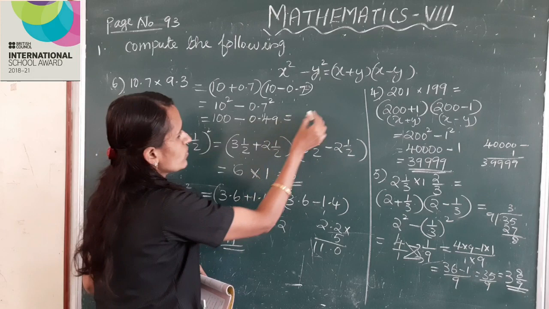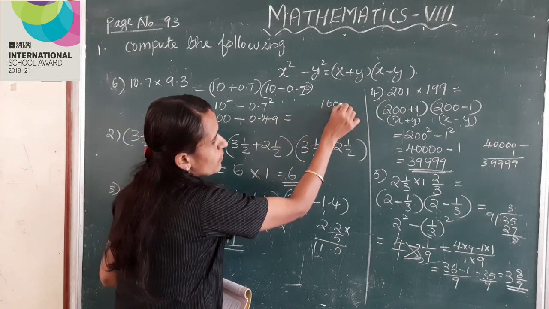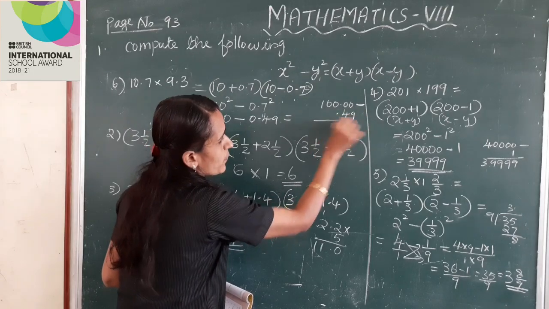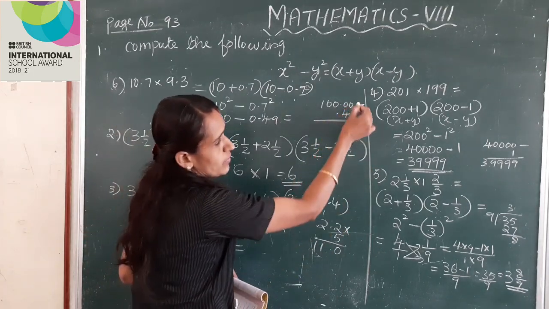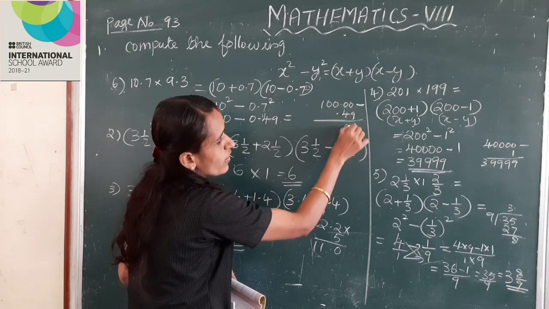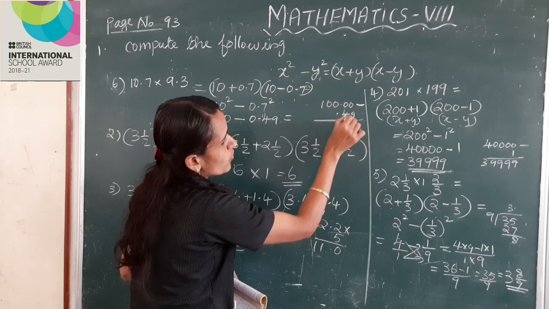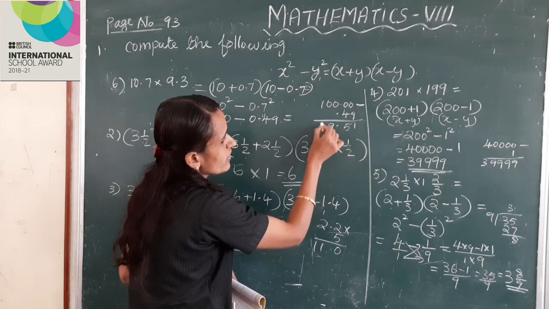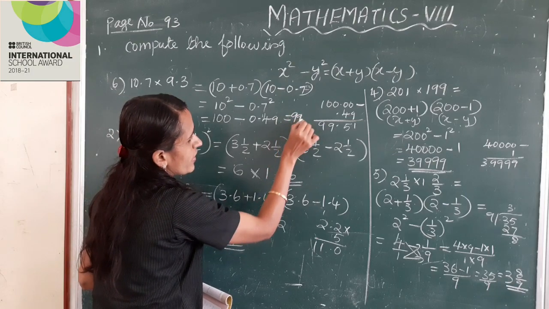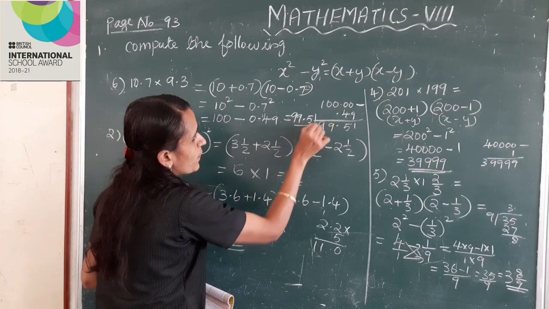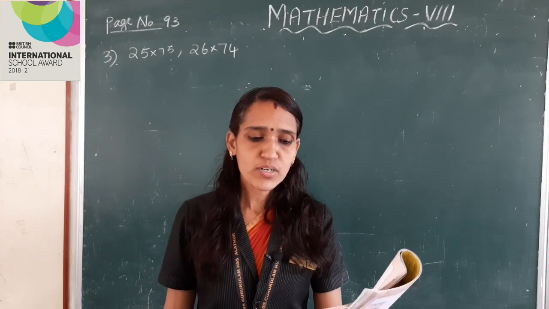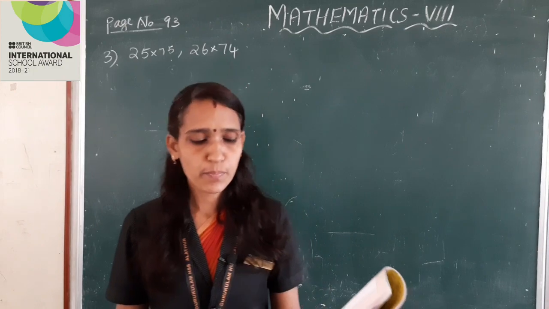This is equal to 100.00 minus 0.49, which is 99.51. Here children. Next, find out the larger product of each pair below.